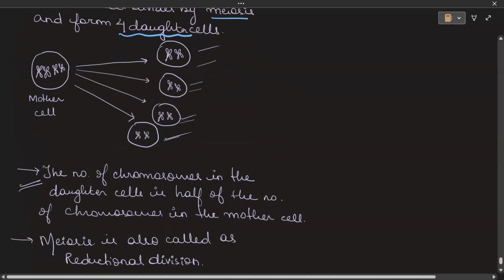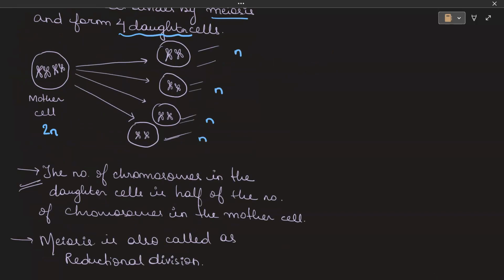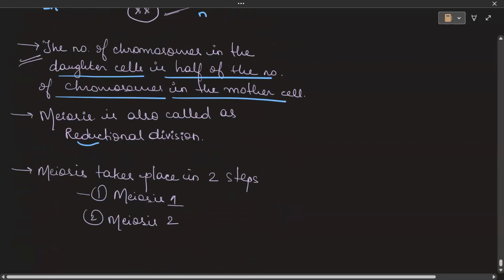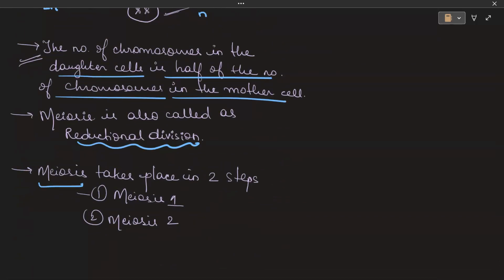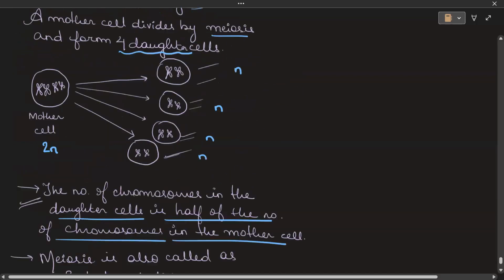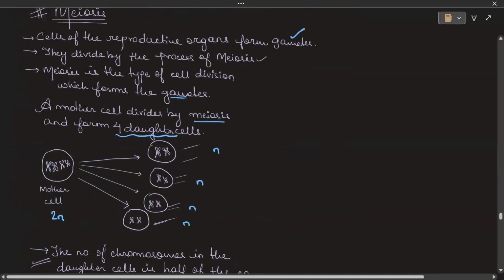Now if the mother cell is 2n in nature, the daughter cells will each be n. So here the number of chromosomes in the daughter cell is half the number of chromosomes in the mother cell. Because of this reason, meiosis is known as reductional division. Now meiosis takes place in two steps, meiosis 1 and meiosis 2. Each of these has certain more events that occur in between, but that is it. So with this, the cell chapter has been concluded.